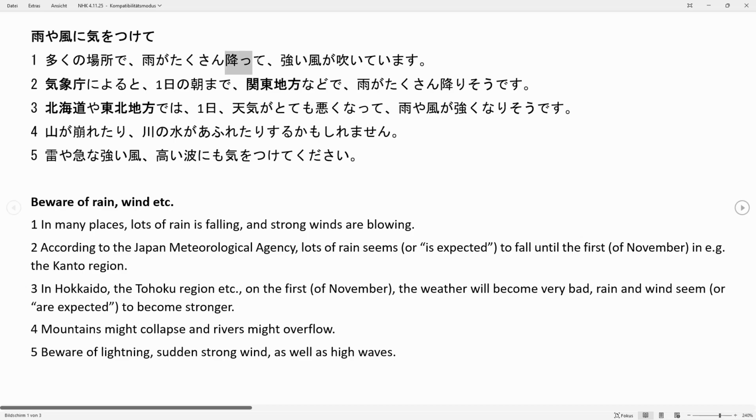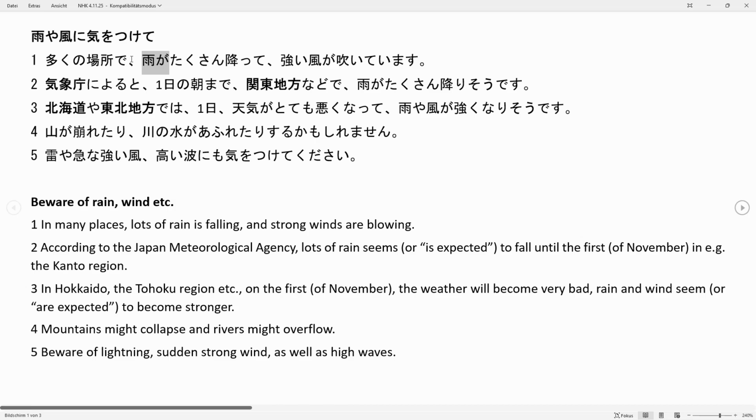Then we have another verb in te form, which in this case is used to just connect two sentence parts together. So we know that whatever comes before is just connected with an "and" to this last sentence that we just translated. So right here we have futte, which means something is falling. Takusan futte, a lot of something is falling. A lot of what? Ame, rain. A lot of rain is falling.